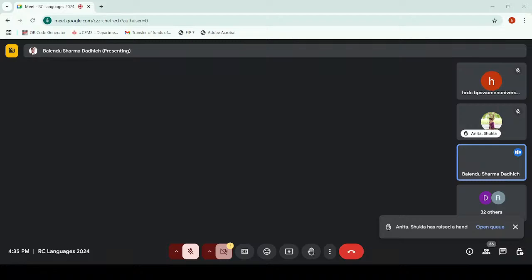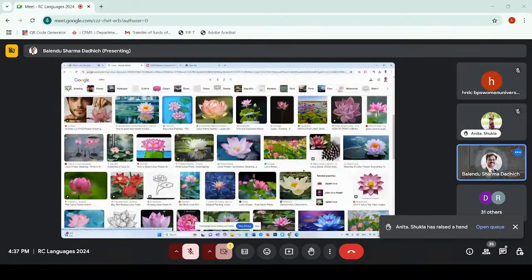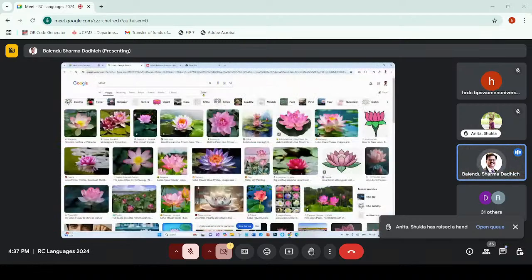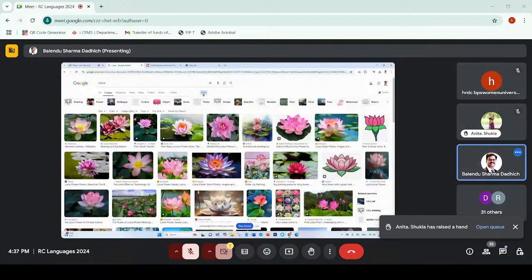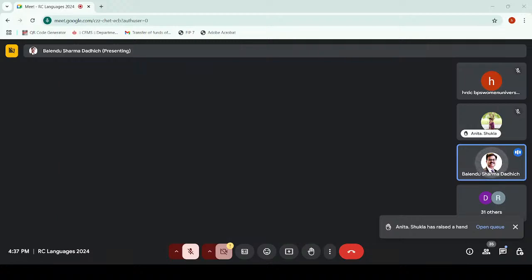Maybe for your PowerPoint, you need a larger image, and sometimes you may not need a larger one, then you can select it here. You can also select something else. For example, I'm using lotus flower. So lotus flowers, and you can see all of these results are there, but I want lotus flower only in a particular color. Then I go to tools and I can select the color here. Click on the color and choose any color that you want.